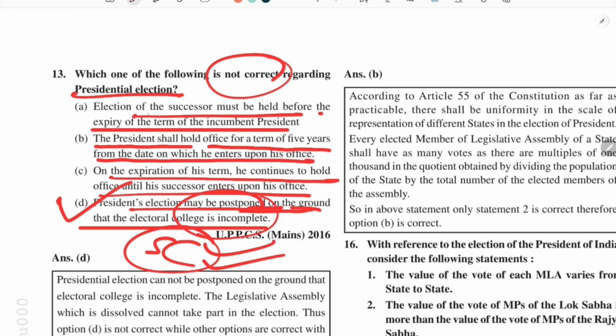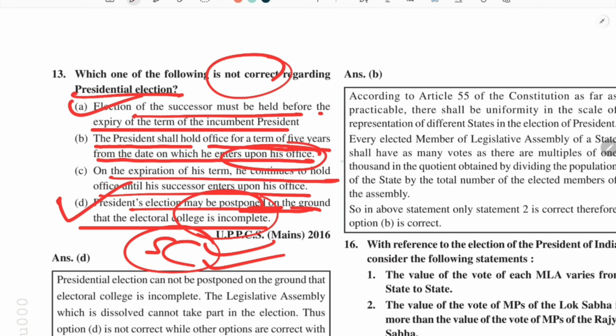The first statement is that the election of the successor must be held before the expiry of the term of the incumbent president. That is correct, because we know that the tenure is 5 years, so the next president has to be elected before the expiry of the term of the sitting president. The president shall hold office for a term of 5 years from the date he enters office, that is correct.